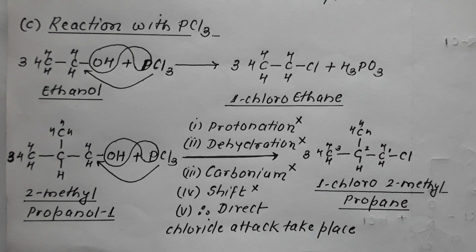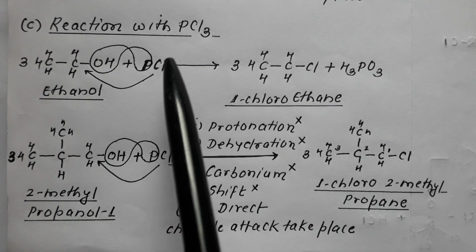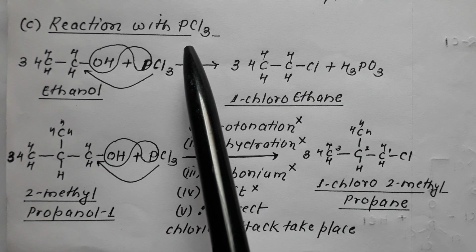Preparation of haloalkane from alcohol by reaction with PCl3.